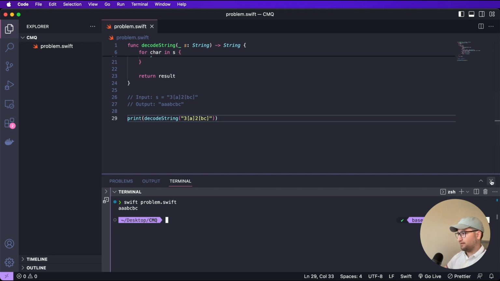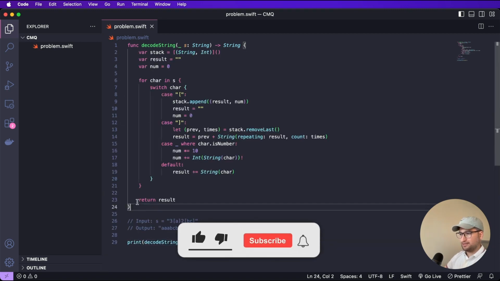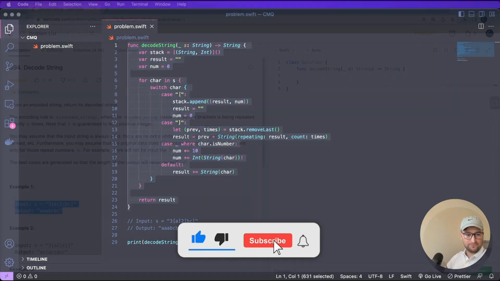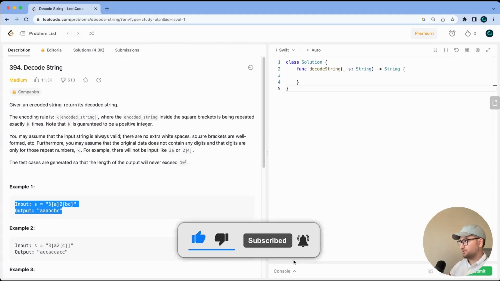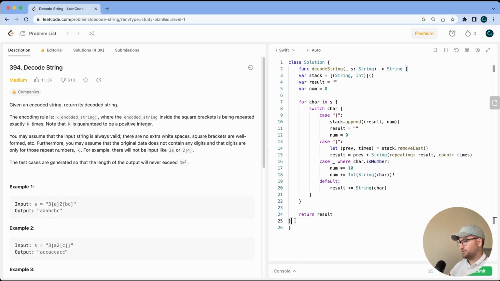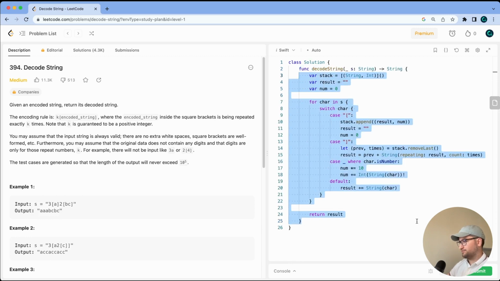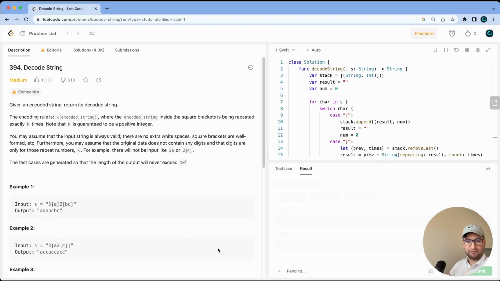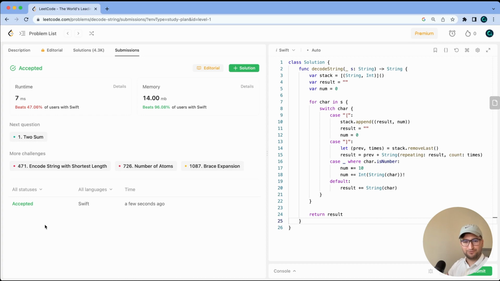aaabcbc. Now as the last job, let's submit this solution to LeetCode. Change to the browser. Copy it here. And hit the submit button. There we go. Here's the solution for this question.